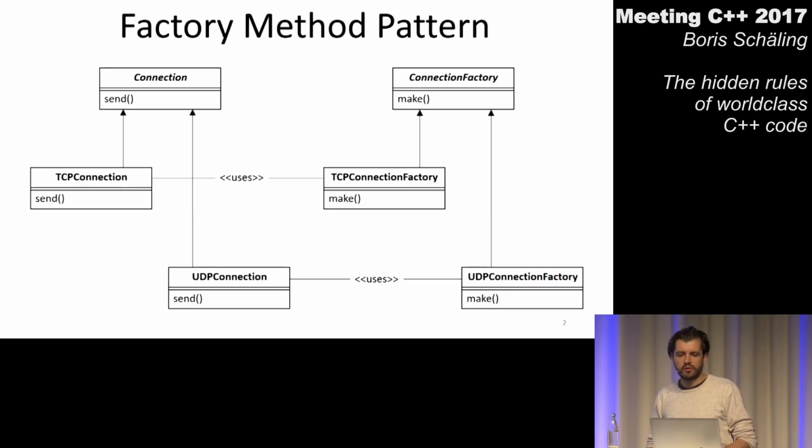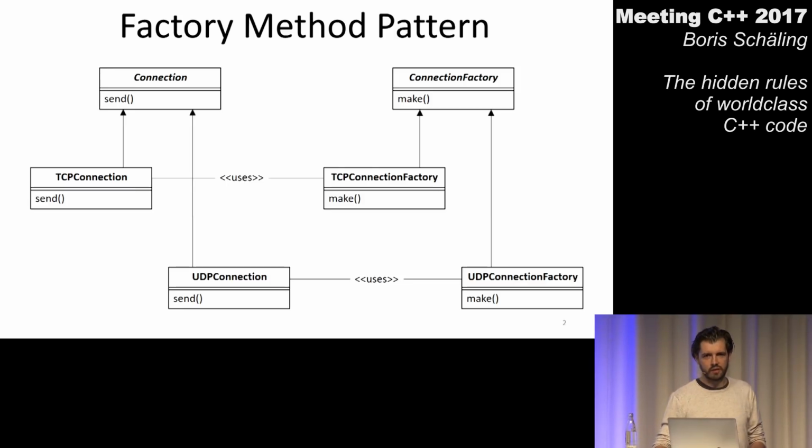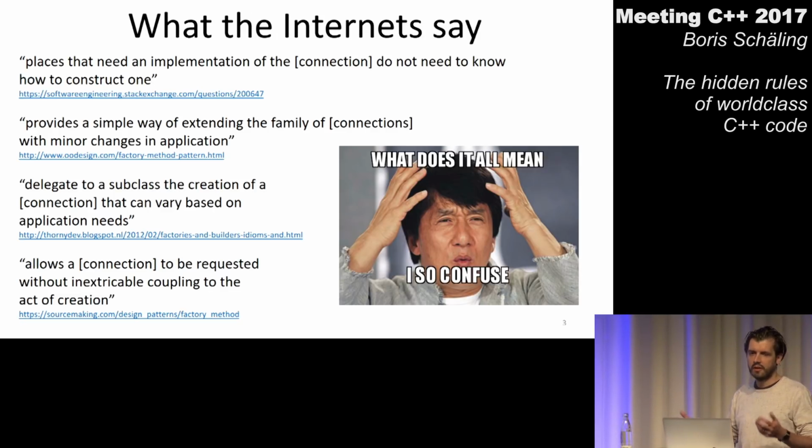Now, if you search for factory method pattern on the internet and try to see what other people say about it, you can find a lot of information because that is a design pattern a lot of people are familiar with. So I just copy and pasted some random quotes I came across to see what other people say. What are the reasons somebody might want to use this design pattern in code? Somewhere I found the quote which says, places that need an implementation of the connection do not need to know how to construct one.